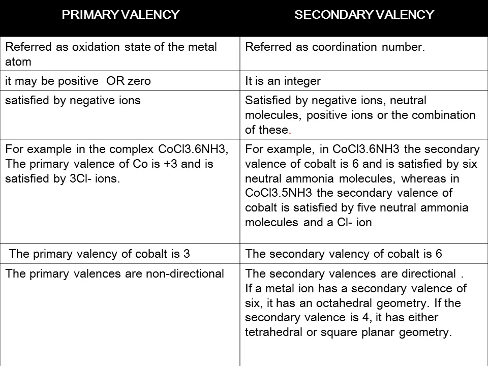An example is given in the case of CoCl3·6NH3. The primary valency of cobalt is +3 and secondary valency is 6. Primary valency is satisfied by 3 chloride ions. In the case of primary valency, we know it is 3. Secondary valency it is 6. Primary valency is non-directional, but secondary valency is directional. Because here the coordination number, if it is 6, we call the geometry as octahedral. If it is 4, it may be tetrahedral or square planar.